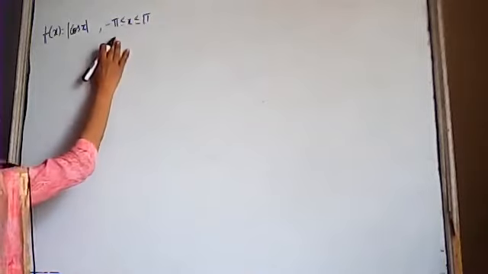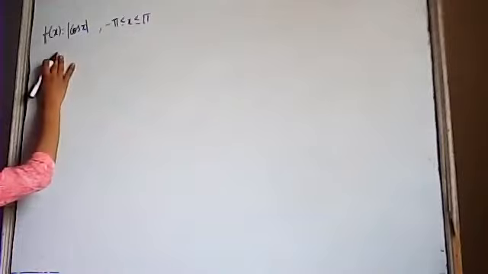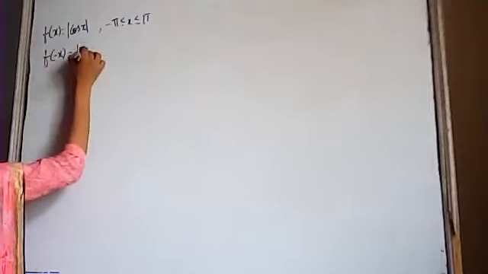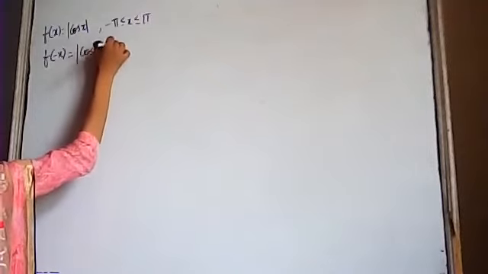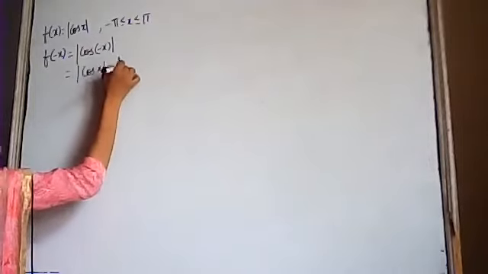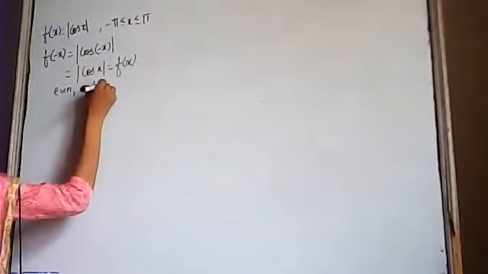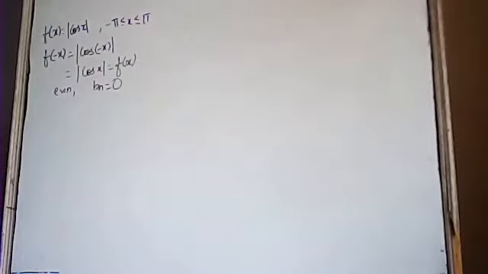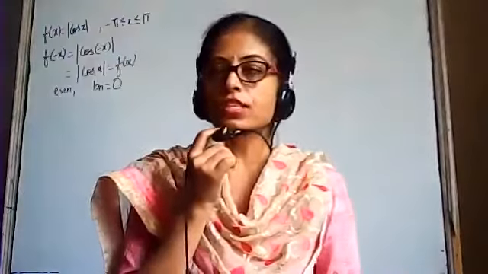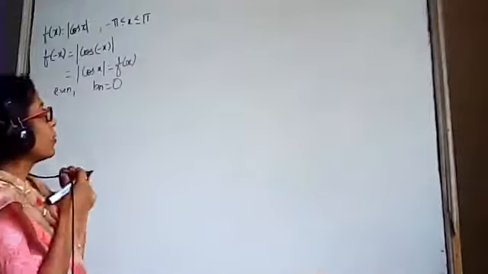First of all, again see, we have the same limits with positive and negative sign. So we will check about even and odd function. f of minus x, it will become cos of minus x, again mod. This is mod of cos x. This is equal to f(x). So function is even. So bn is equal to 0. Right? In this case, we have bn is equal to 0. Now bn is equal to 0, we have to find only a0 and an.